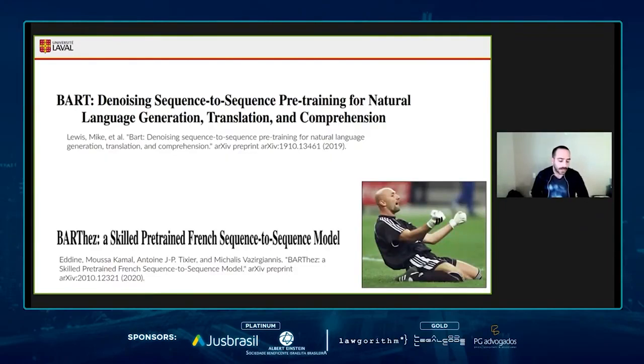BART is one of the very good natural language generation models based on neural networks. And recently we've seen Barthez, which is a pre-trained French sequence-to-sequence model. Our data set is actually in French, so this is why we want to start off with Barthez.